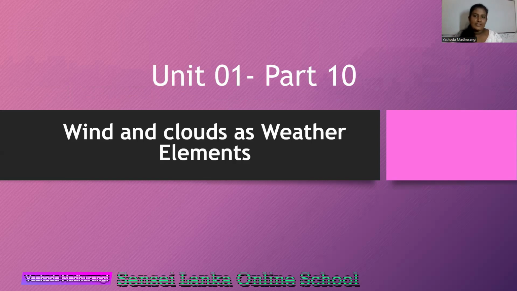What are the two topics we are going to discuss today? First one is wind. Do you know what is wind? And then the clouds. When you look at the sky, you can see the clouds. So we are going to learn the wind and the clouds as weather elements.